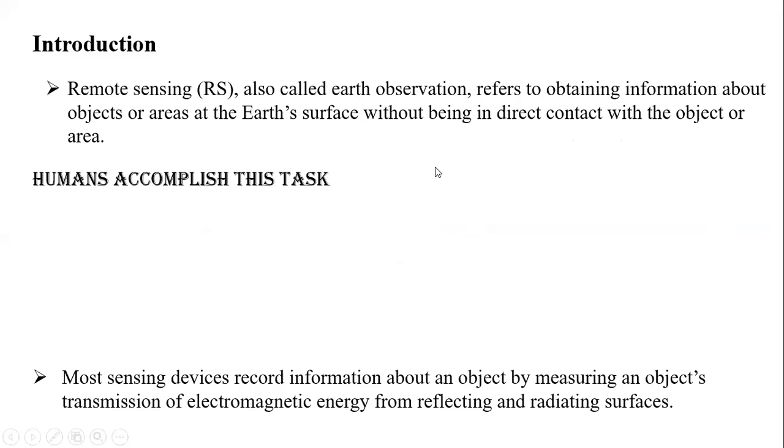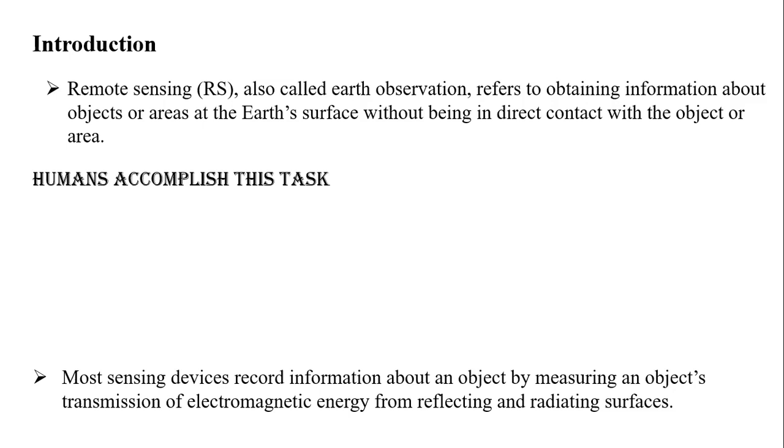So remote sensing, students. If you go with the definition, remote sensing is also called Earth observation. It refers to obtaining information about an object or an area at the Earth's surface without being in direct contact with the object or area. So what is the meaning of remote sensing? It's Earth observation.